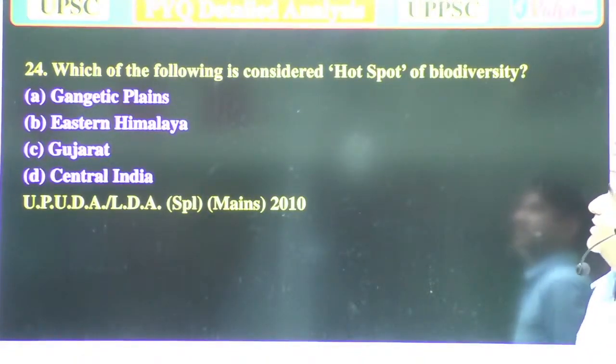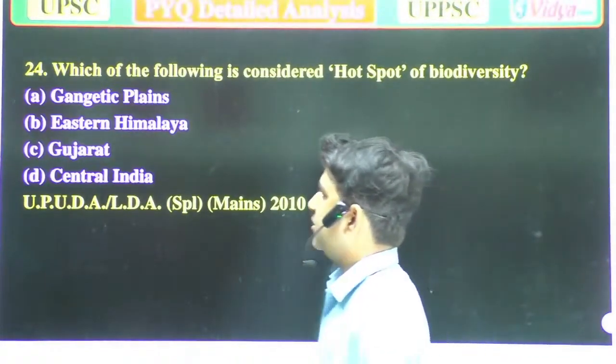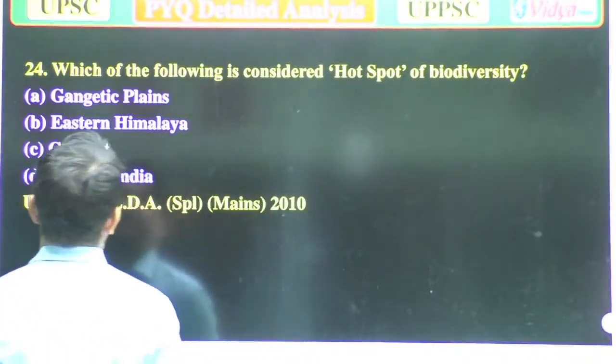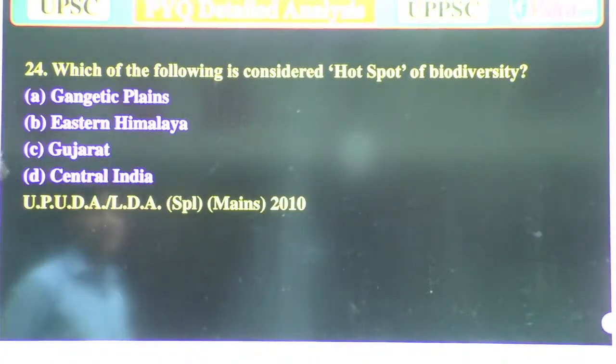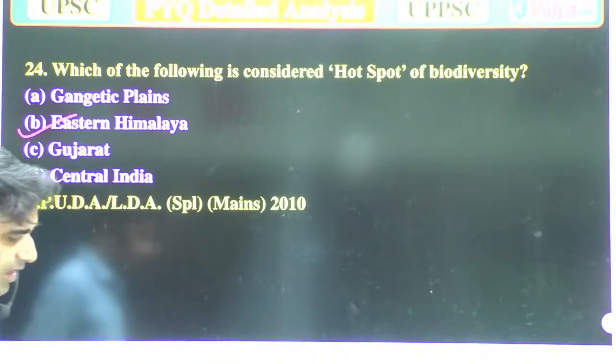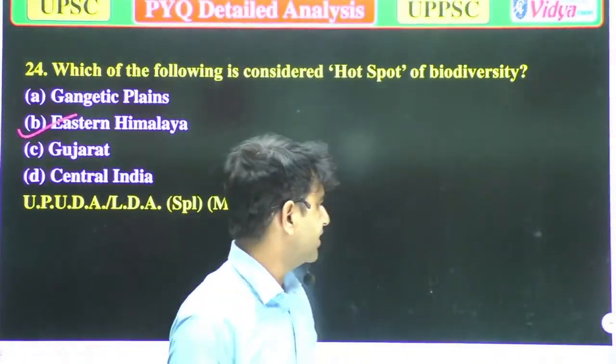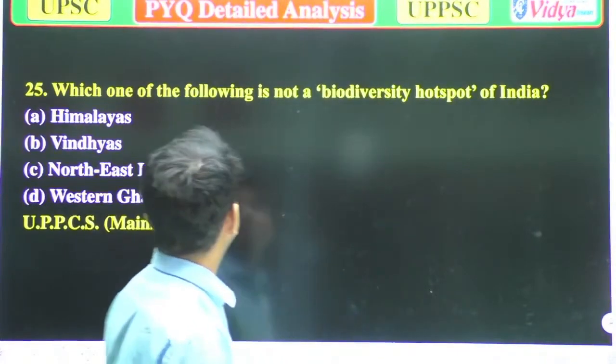Which of the following is considered a hotspot of biodiversity? A, Gangetic Plains, B, Eastern Himalayas, C, Gujarat, and D, Central India. As I have told in the previous question, Western Ghats and Eastern Himalayas are the most biodiverse areas. Now we'll move to the next question.